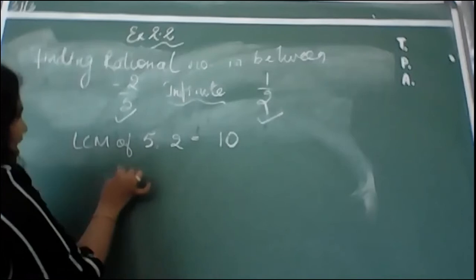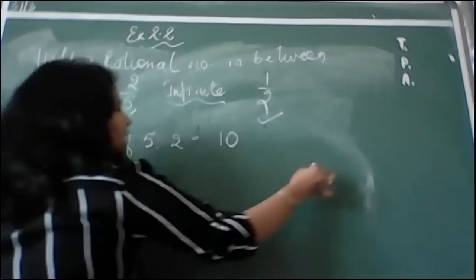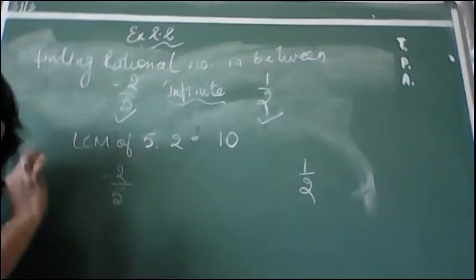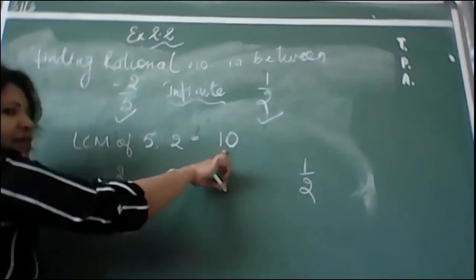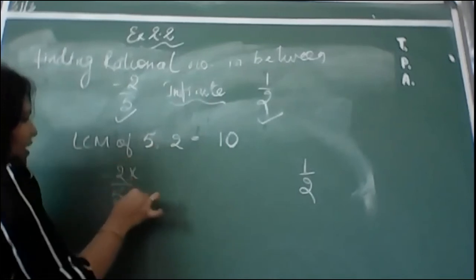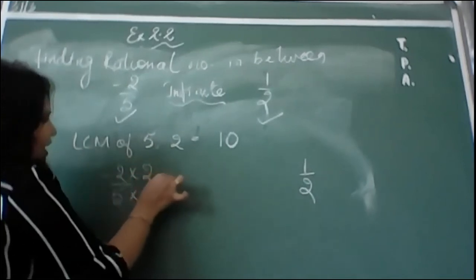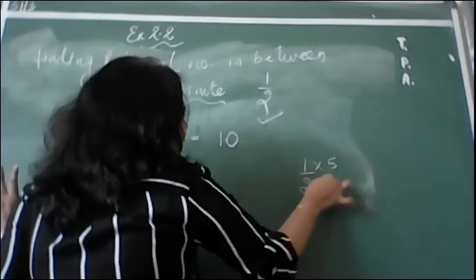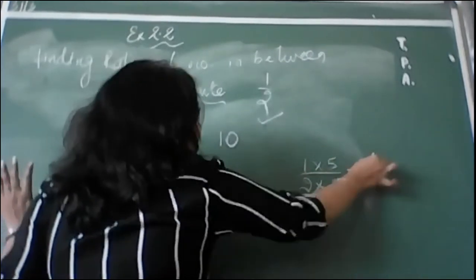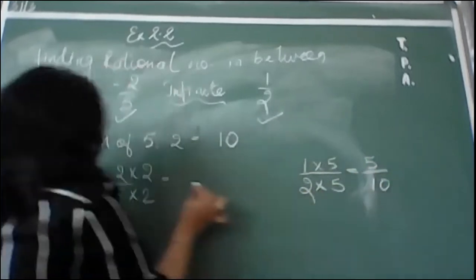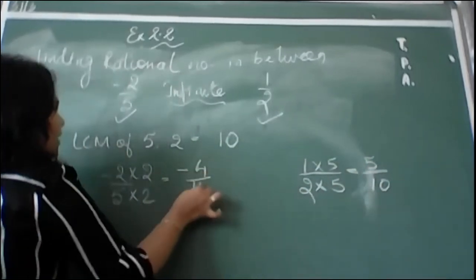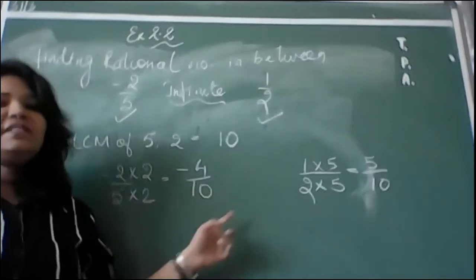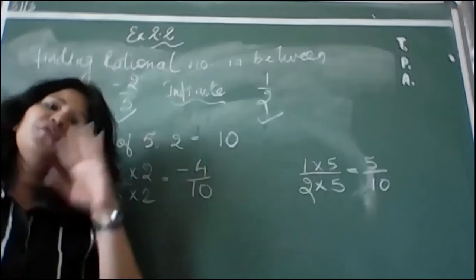Now first of all, write down this number and write down this number and make their denominator 10. Okay, because LCM was 10, so I will make the denominator 10. So for making it 10, I need to multiply by 2 over here, and for making 10, I need to multiply by 5 over here. It will give you 5 by 10. This will give you -4 by 10.